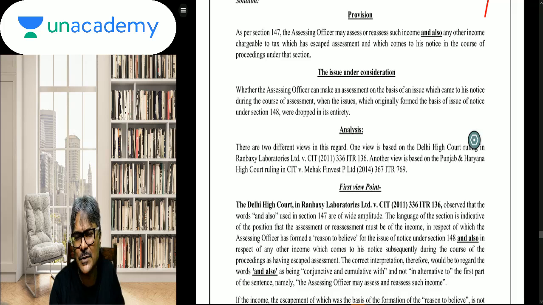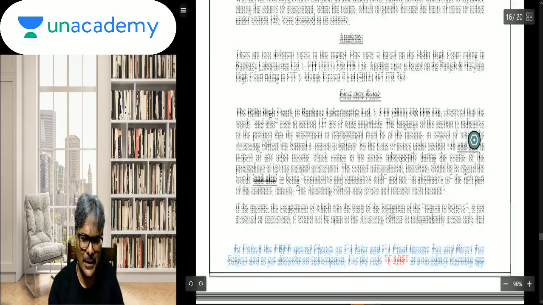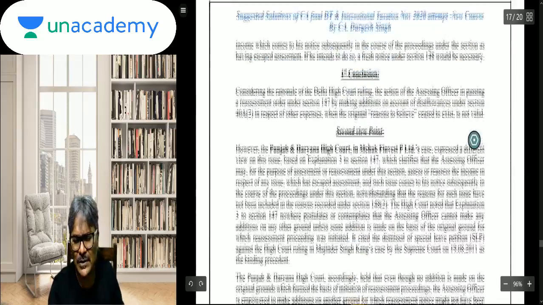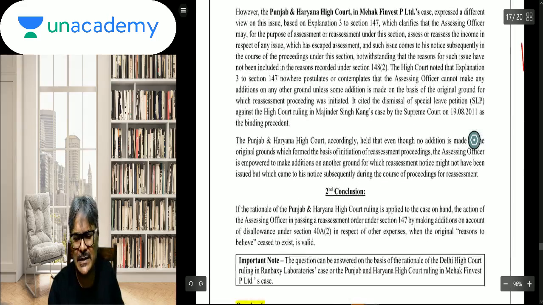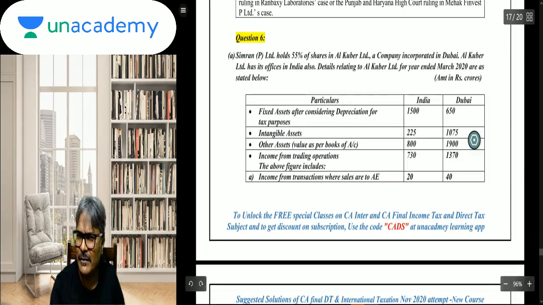So it was based on whether, at the time of passing of the 147 order, the AO can assess only on the basis of the new ground that he has found during the course of the proceedings of section 147. This is the issue under consideration. For which we know there is a controversy, two points of view exist, and accordingly we will have to take both points of view into account.